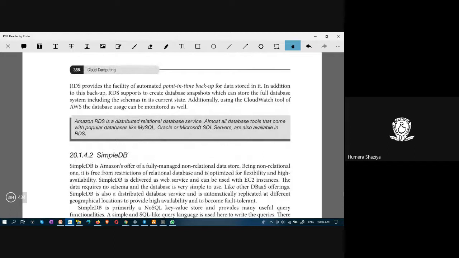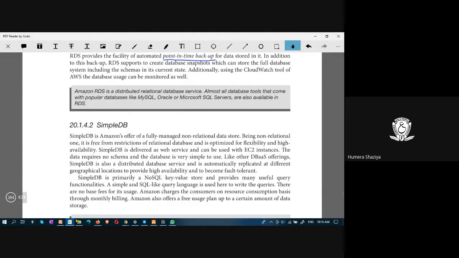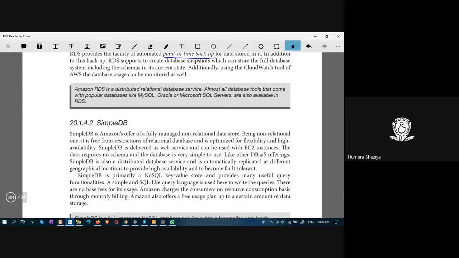And then RDS provides facility of automated point-in-time backup. For databases, one of the important characteristics is that they provide backup. So RDS also provides a facility to do the backup, automated backup. Amazon RDS is a distributed relational database service. And almost all database tools that come with popular databases, all these databases are supported in RDS.